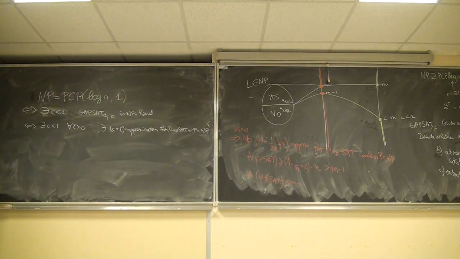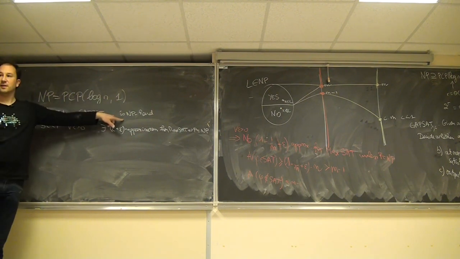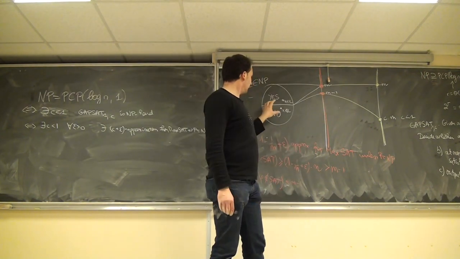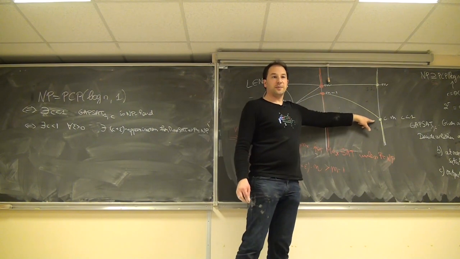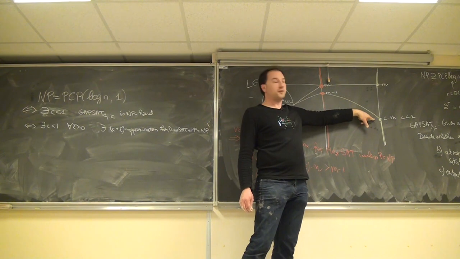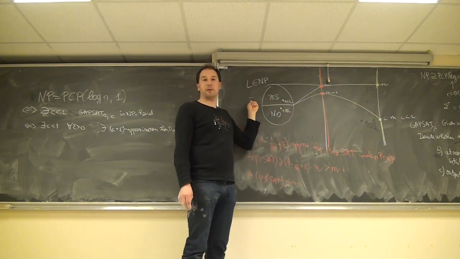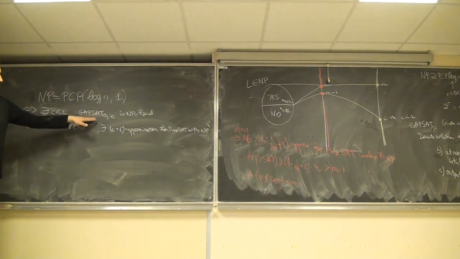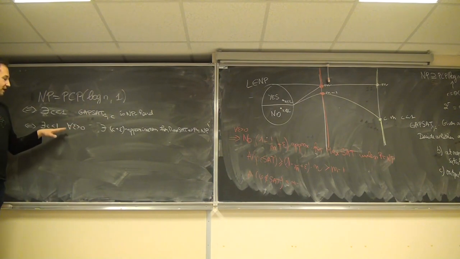Okay, so this is what I told you before: if we manage to show that GAPSAT 1C is NP-hard, it means that you're able to send any yes instance to M and any no instance to C times M. And this implies that if there ever exists a C approximation for this problem, then you can solve any NP-hard problem. So telling that GAPSAT 1C is NP-hard is strictly the same thing as telling that there is no C approximation for MAXSAT.